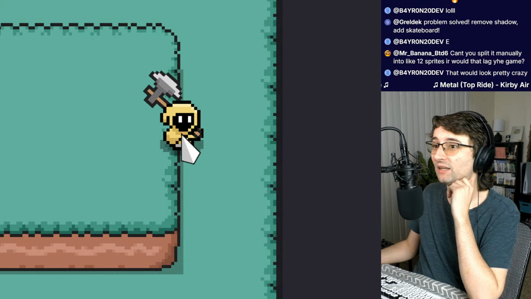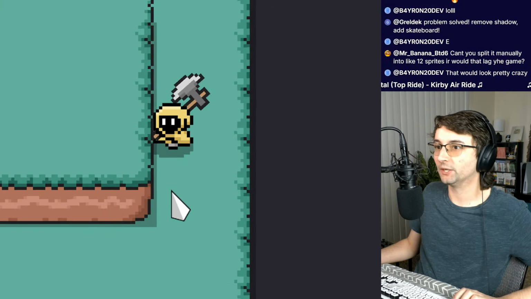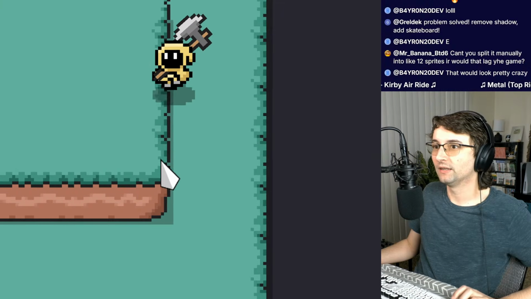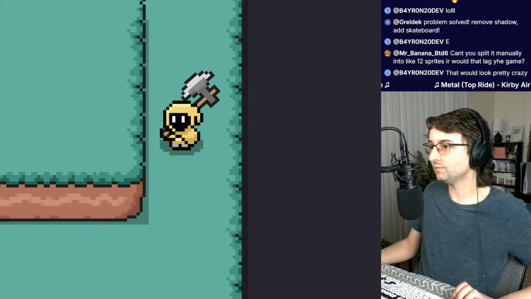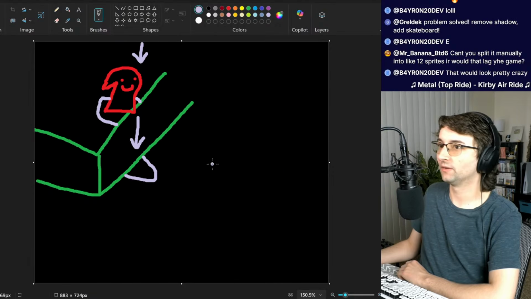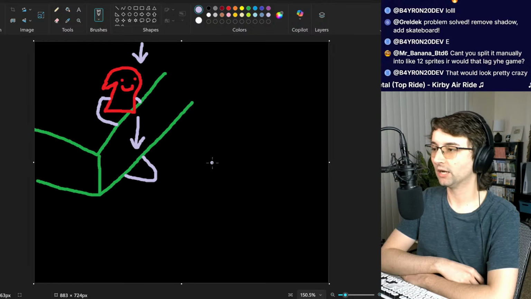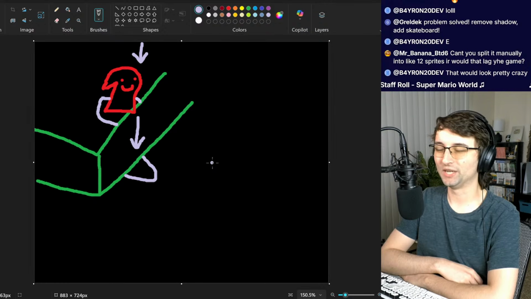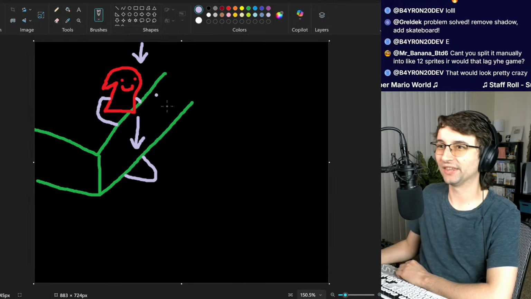I need to take this part of the shadow sprite and project it down here. Like you see where the shadow is when I'm on the ground here? It just needs to be half up here and then half down here. It needs to look like this. So that is what the challenge is. Now, the question is, how do I do that? What is the strategy for accomplishing this?